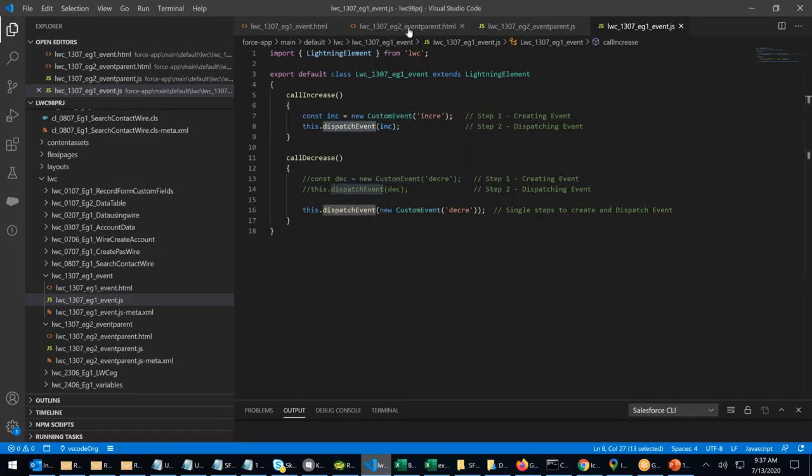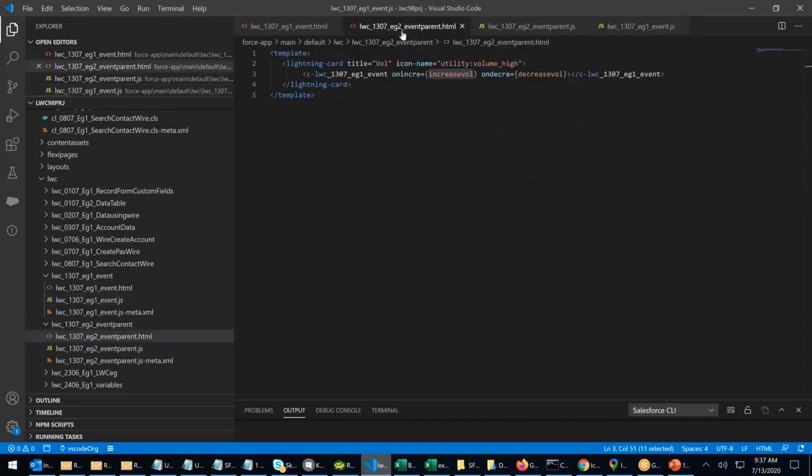I'm listening to the event in the parent using what? Using the on keyword. On increase, on decrease. In front, before the name. So never use on as a keyword. Never you say on off. Don't use any variable, constant, or any element with on, because on is a system keyword. Right? System will try to listen to an event.